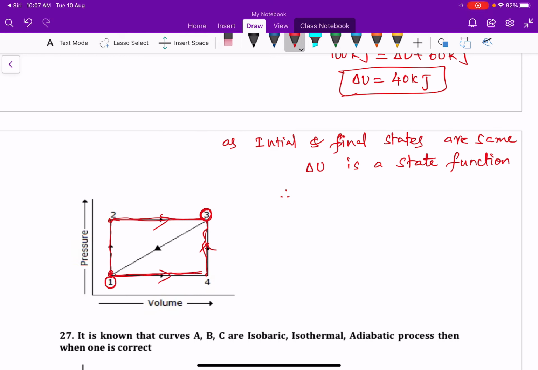Therefore, in this case also the change in internal energy is equal to 40 kilojoules.